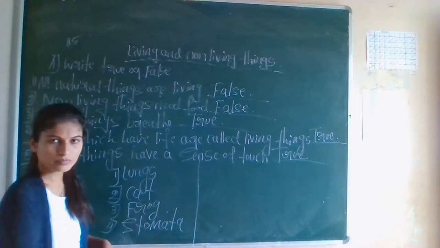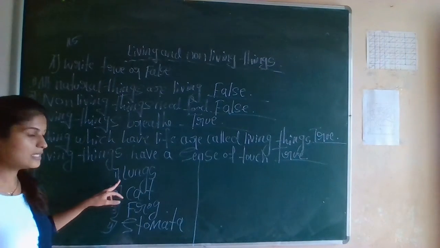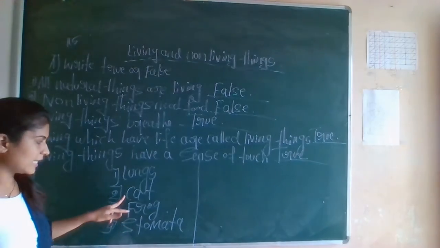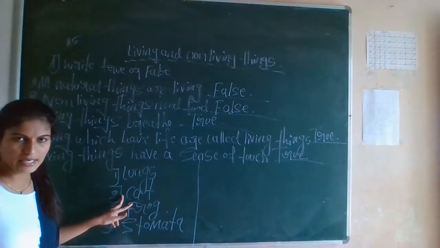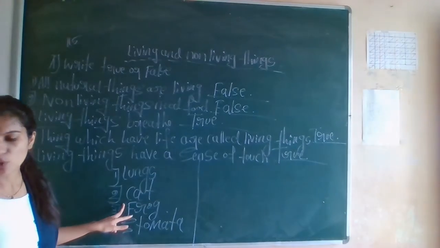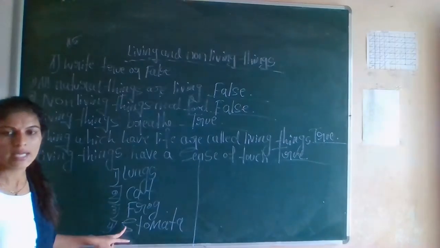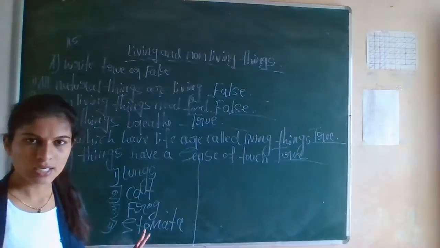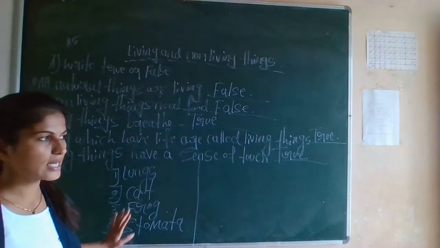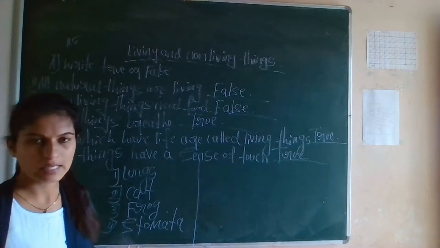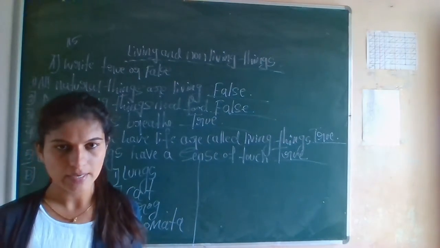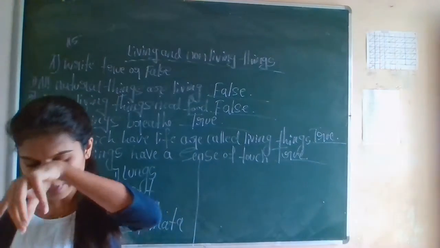First one is lungs. We breathe through lungs. Next, a kitten grows into a cat. Next, a tadpole grows into a frog. Next, plants breathe through stomata. So these are the true or false, and these are the fill in the blanks. Now the next one, match the following is there. What is there? Match the following.